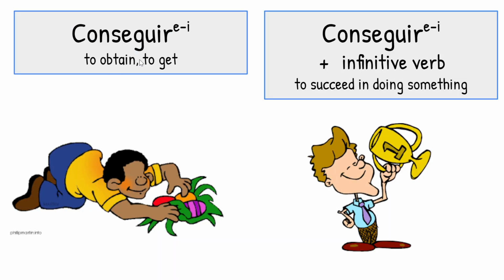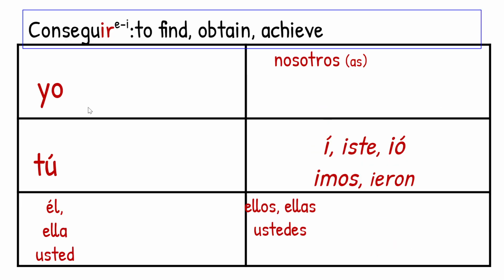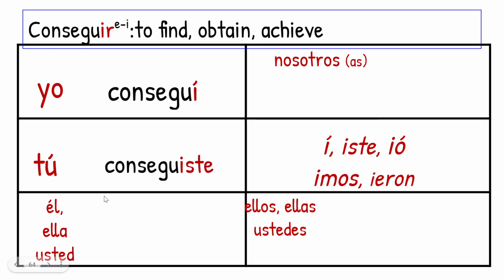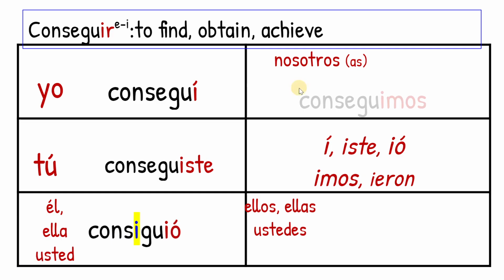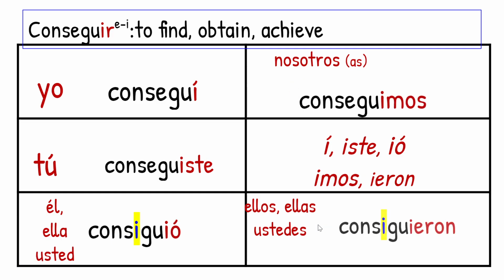Conseguir means to obtain or to get. Conseguir followed by an infinitive verb means to succeed in doing something. And you'll get practice with these verbs on your homework. Conseguir, that E changes to an I. Where? Only in third person singular and plural. Use your endings, here are your endings, IR preterite, so conseguí, conseguiste, stem, consiguió, normal, conseguimos, stem, consiguieron.